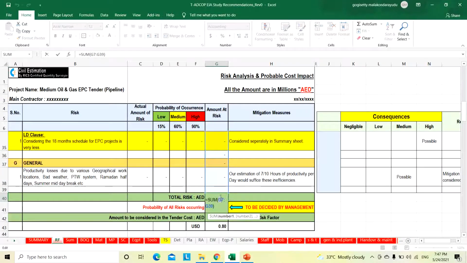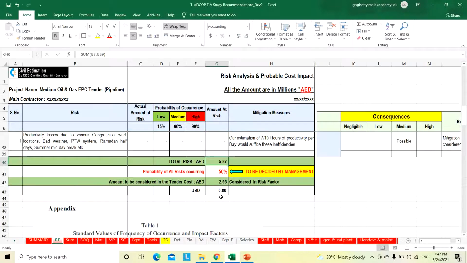Based on that, the total risk amount is coming to 5.87 million AED. During the reviews, one review with our estimation and tendering manager level, then with the GM and MD, they will decide what percentage to consider of this total risk amount. If you consider 100% from a safe point of view in our tender, we may not get the tender, and whatever efforts we put in will be wasted.